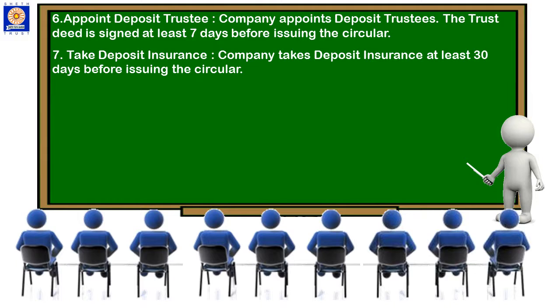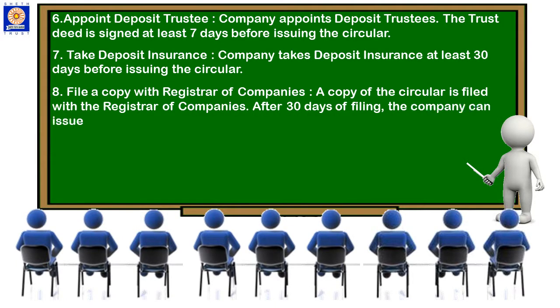If the amount of deposit plus interest on it is up to 20,000, insurance is to be taken by the company. It is one of the important conditions to be fulfilled. So, it is an important step in issuing the circular. Before issuing the circular,